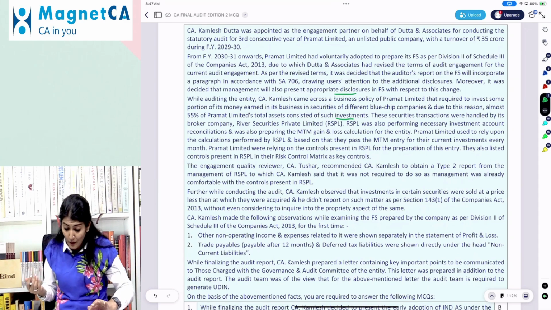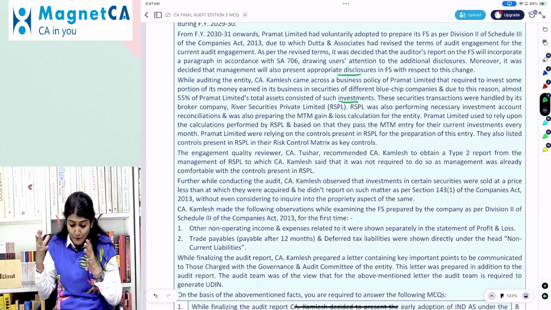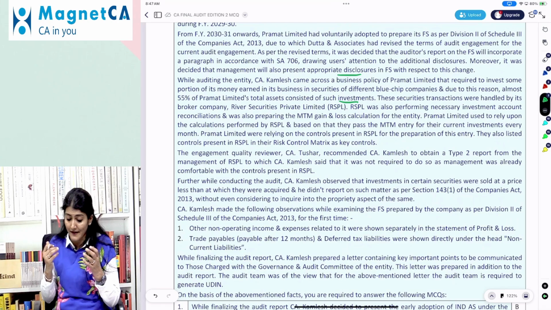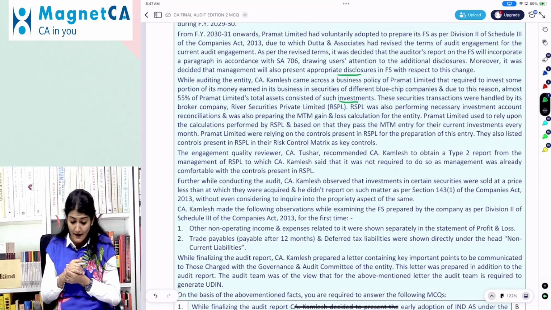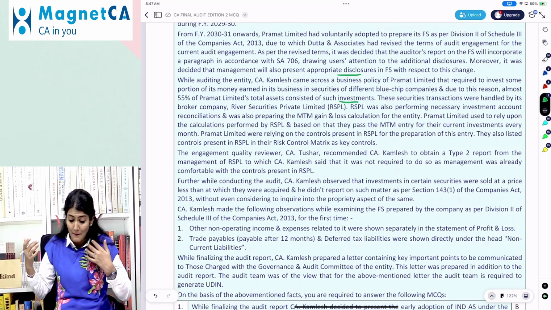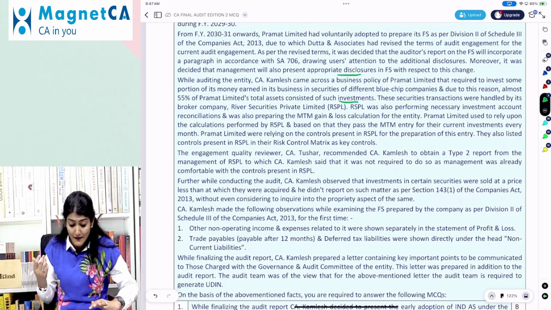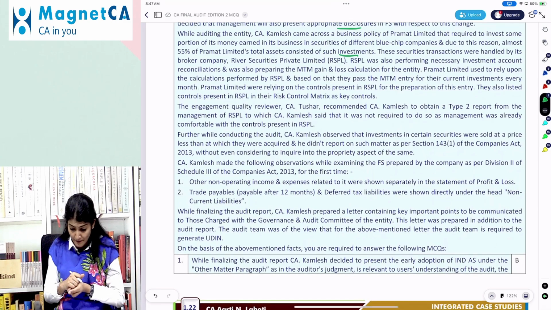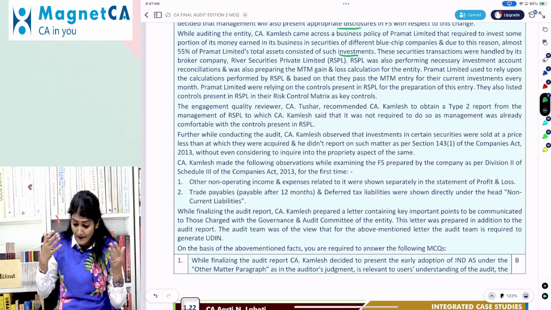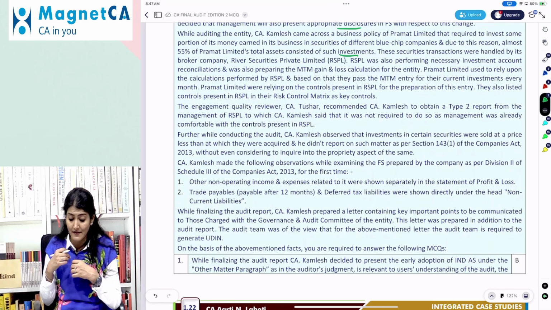RSPL was also performing the necessary investment account reconciliation and also preparing the M2M gain and loss calculation for the entity. Pramath Limited used to rely upon the calculations performed by RSPL, and based on that, they passed the MTM entry for their current investments every month. Pramath Limited were relying on the controls present in RSPL for the preparation of this entry. They also listed controls present in RSPL in their risk control matrix as key controls.